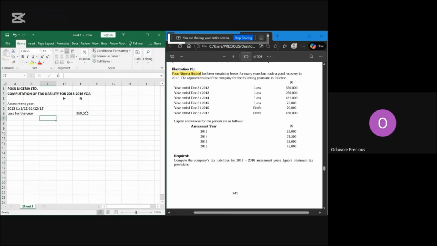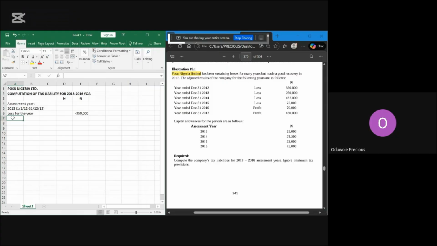Then you can put this into brackets because it is negative. Then you also have capital allowance. There are two ways we can do it.